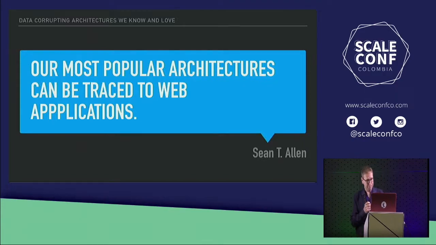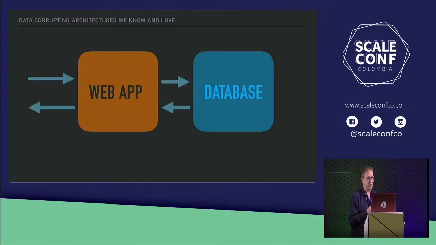When we say a web application, we're usually talking about something that looks like this, right? If we were to diagram it, we have our web app, we have our database, and they're communicating with each other in some fashion. Pretty much any web application ends up looking something like that, even if it's 18 microservices that all have to talk together and are being deployed by continuous deployment, or if it's your simple WordPress blog or whatever, right? In the end, they have the same core interactions with stuff.